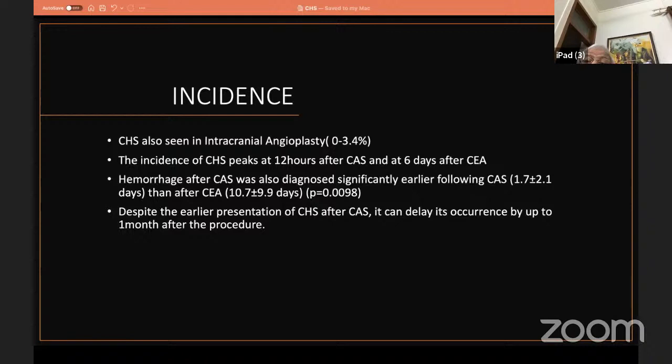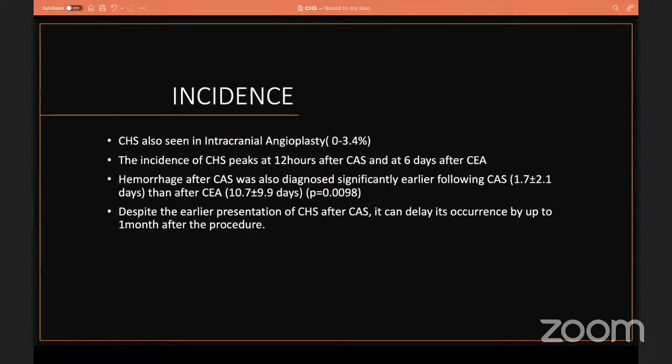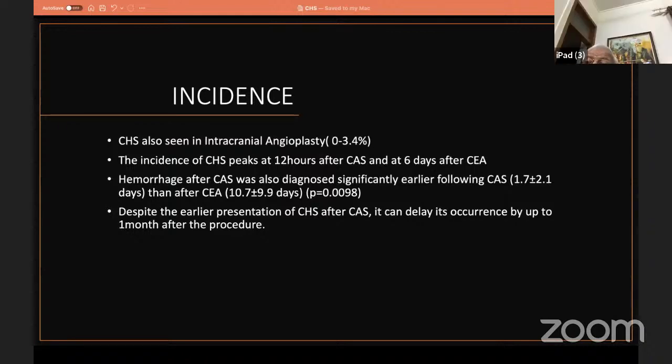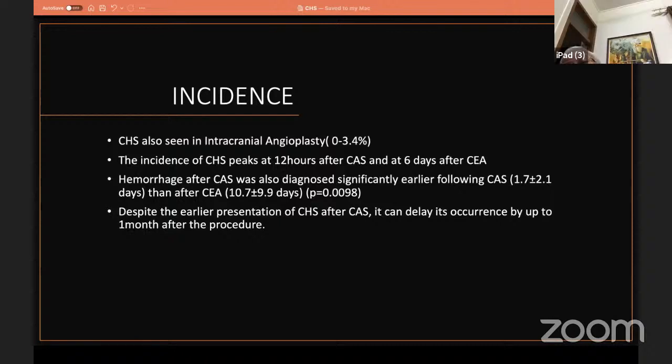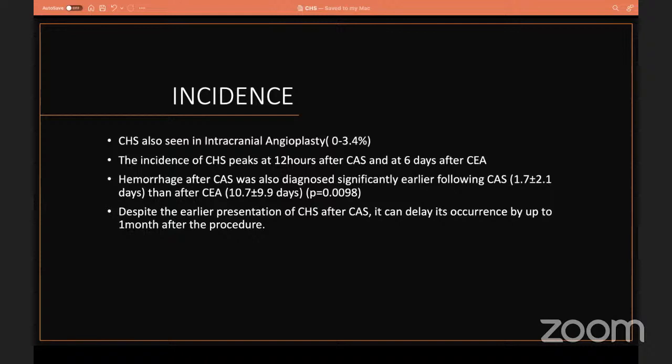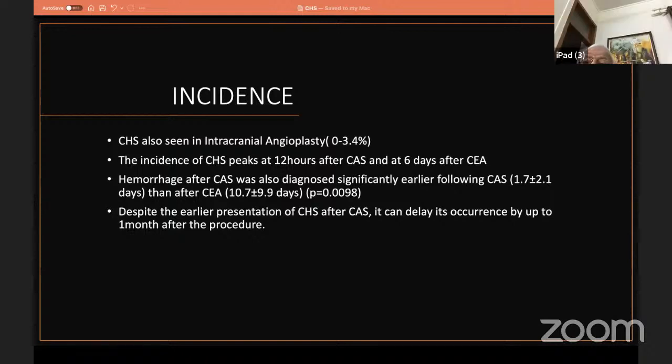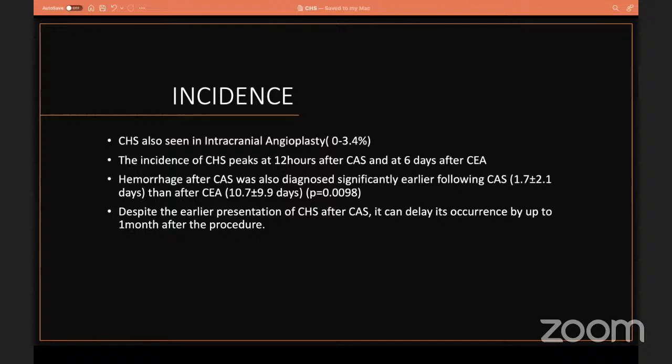There is a risk of cerebral hyperperfusion even in patients having intracranial disease, after the intervention for intracranial disease, especially after thrombectomy. The incidence of cerebral hyperperfusion peaks at 12 hours after stenting and 6 days after carotid endarterectomy. The hemorrhage after carotid artery stenting was more common than after carotid endarterectomy, probably because of the procedural anticoagulation and then strict dual antiplatelet therapy post-procedure.